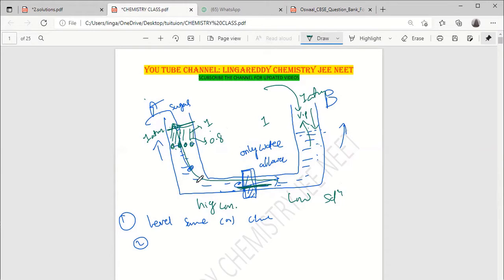Generally, in all other cases, it goes from higher temperature to lower temperature, higher pressure to lower pressure, higher altitude to lower. So higher to lower we observe in all properties. But in osmotic pressure, the solvent molecules move from the lower concentration solution to the higher concentration solution.